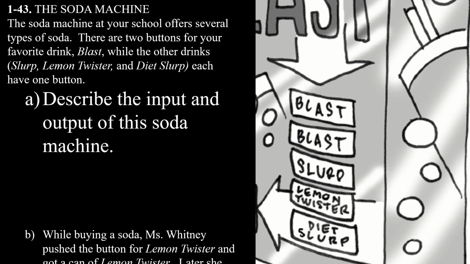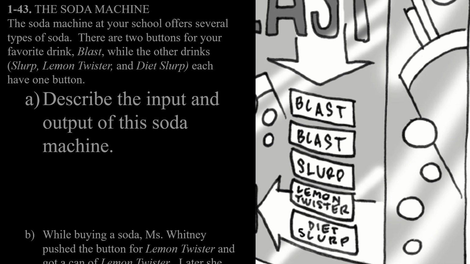But the question is, what's the mechanism that lets you select the drink? And the inputs are pushing one of these buttons. You either push one of the blast buttons, the slurp button, the lemon twister, or the diet slurp button. So for our purposes, the input is the button that we select after we've paid the price to get in through the door.